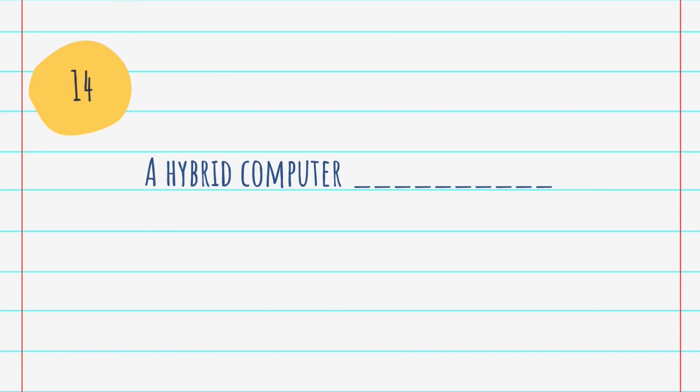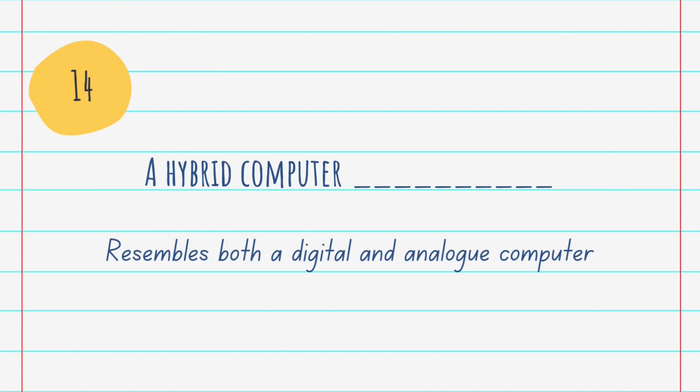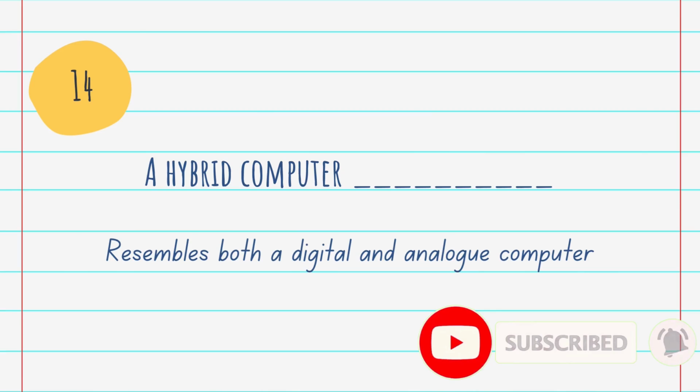Question number 14. A hybrid computer resembles both a digital and analog computer. Hybrid computers are computers that exhibit features of analog computers and digital computers. The digital component normally serves as the controller and provides logical and numerical operations, while the analog component often serves as the solver of differential equations and other complex mathematical problems.